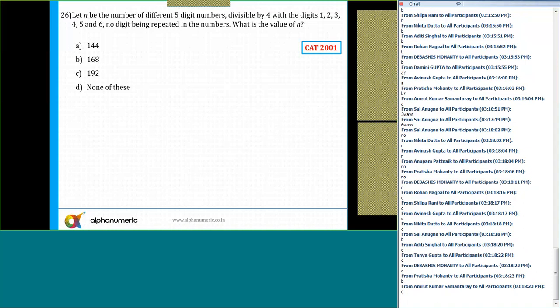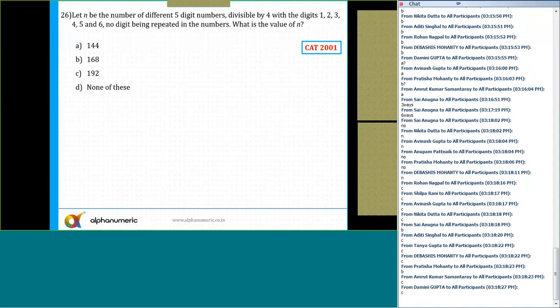Okay, some of you are saying B, some of you are saying C. The correct answer choice is actually C, not B. Let n be the number of different 5-digit numbers divisible by 4, with no digit being repeated in the number. So what is the divisibility rule of 4? The last 2 digits should be divisible by 4.